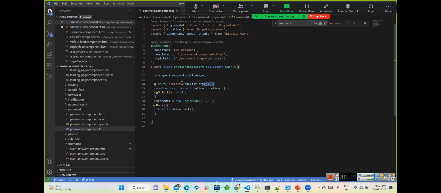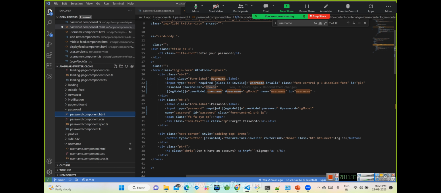That's why you can also see the list. The list is the input element over here. So the username should be passed, the component should receive it, and then assign it over here. And for the password field, someone will type something over there, user model.password.